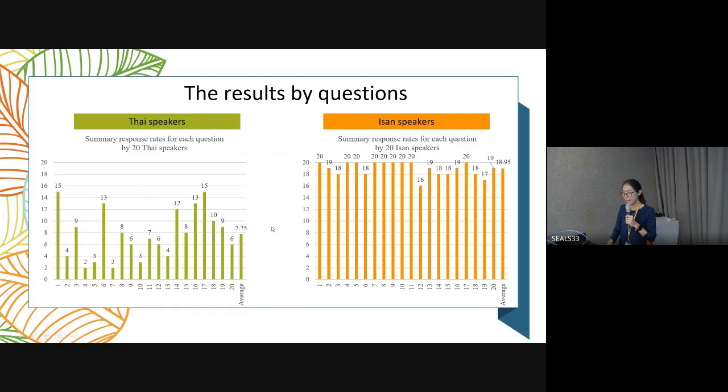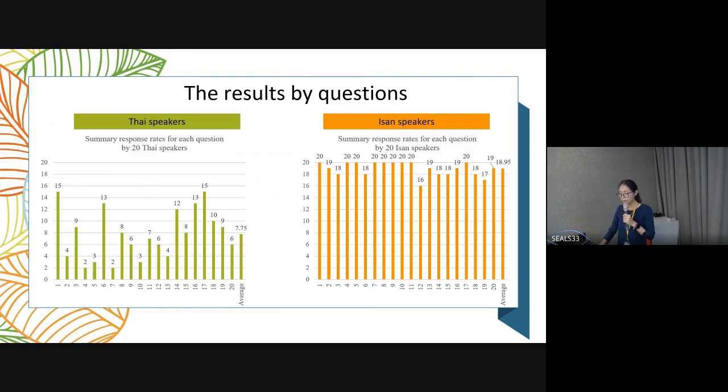You can notice here that Thai speakers score lower than 10. We found only question number 1, question number 6, question number 14, and question number 17 where they scored higher than 10. Whereas in orange, we found that the Isan speakers did the comprehension test very well. They got the correct answers, with accuracy not only more than 10, but between 16 and 20. Okay, this is quite high.